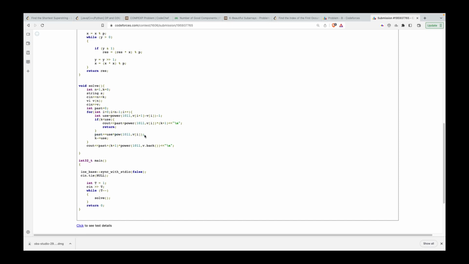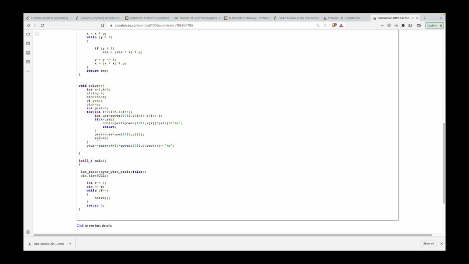So that is simple standard stuff. And I'll have to decrement my k by the number of currency nodes I've already used. So I'm doing this here. Now in case the currency nodes I was having were not sufficient, in that case the value I was printing was past plus power of, where past is the value of the current currency node, right? But over here I'm actually multiplying it by k plus 1, because you can already utilize currency nodes. So the value you won't be able to make is actually k plus 1 itself, right? Because up till k you can make the values. So k plus 1 is the first value that you won't be able to make.